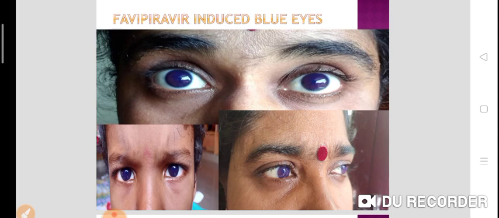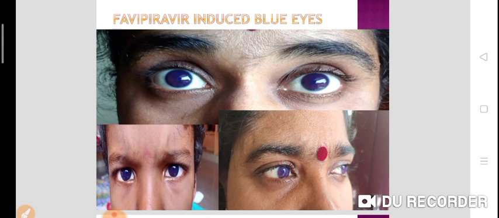Though it is used as a drug of choice for influenza virus A and B, nowadays this favipiravir is used in case of corona positive patients. So in a few patients, this favipiravir may cause bluish discoloration of the eyes. That's why we said that favipiravir induces blue eyes.